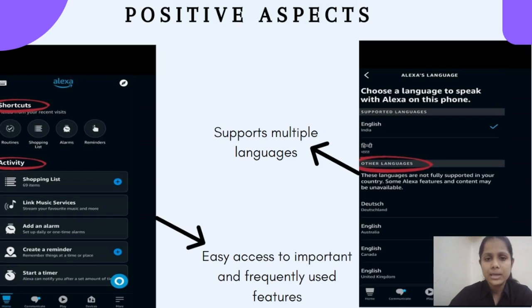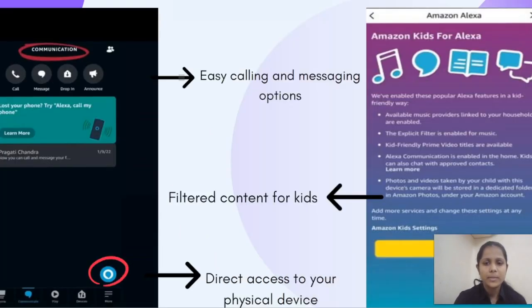The next advantage is that it has the ability to be utilized in multiple languages such as German, Italian, French, and many more, thus making it beneficial for diverse cultural settings. The next merit is easy calling and messaging options. Since Alexa is a voice control device, users can make and receive calls and messages hands-free, which can be beneficial for people having mobility issues. Also, Alexa's messaging and calling options are private and secure, in which users can block contacts and the communication feature anytime.